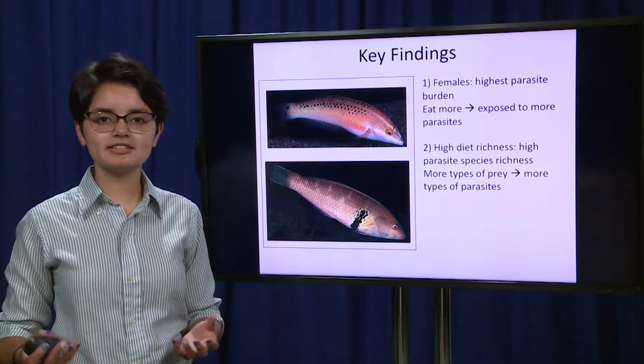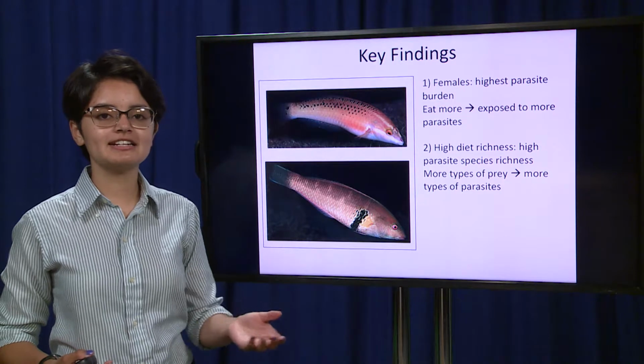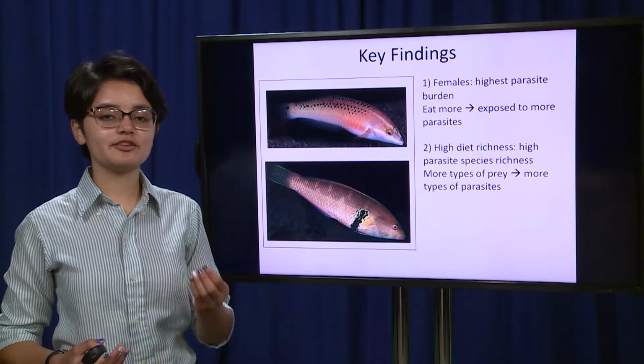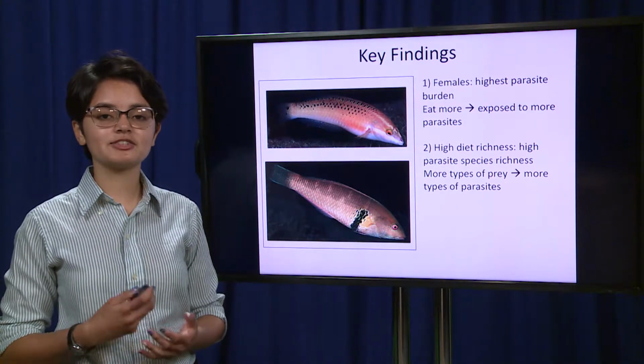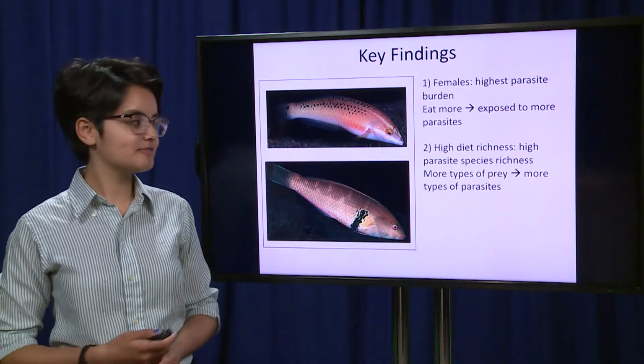Across both sexes, I found that a high diet richness, or eating many types of prey, was correlated to have many types of parasites, which makes sense. As you saw in the first slide, eating something can lead to gaining the parasites of that prey item. So eating many types of things results in gaining many types of parasites.